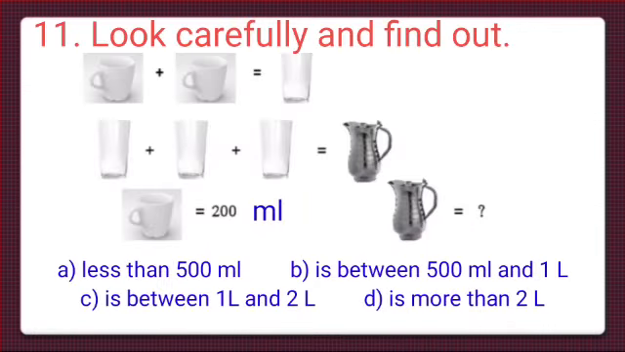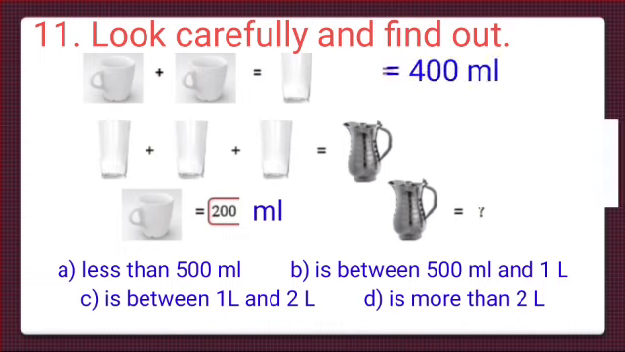Look carefully and find out. Here we have some pictures and we have 4 options. We have to choose the correct option. In this picture, one cup has 200 milliliters of capacity. And it is shown that the capacity of one glass is equal to 2 cups. That means 200 plus 200 is equal to 400 milliliters capacity. And the glass has the capacity of 400 milliliters. Yes, the glass has 400 milliliters of capacity.